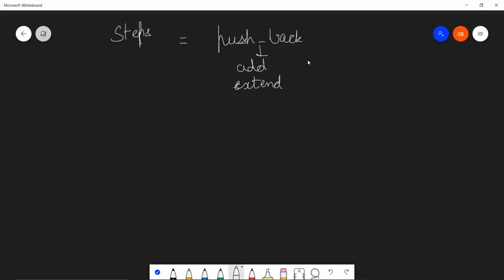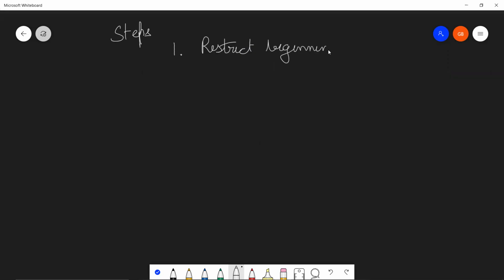Whatever the case is, all we need to do is add 0, 1 and n, n minus 1 in the restrictions array so that our starting and ending are also bound. Step 1 is restrict the beginning and end of the city.